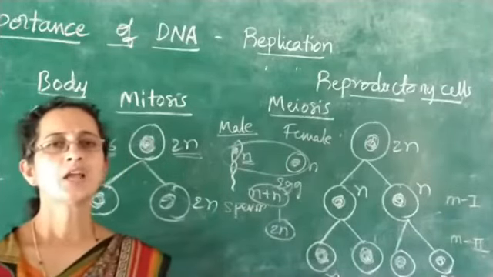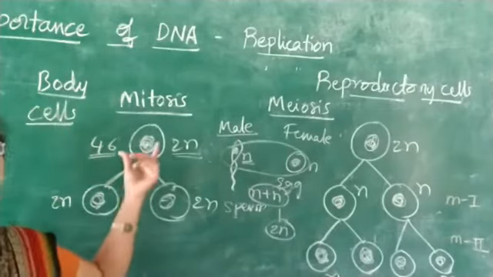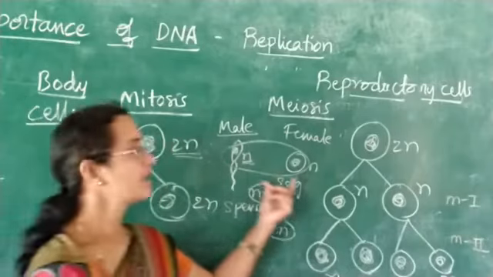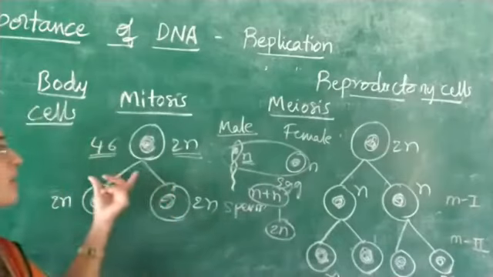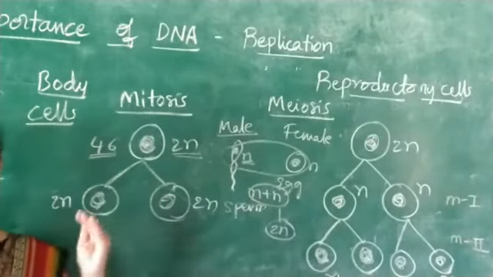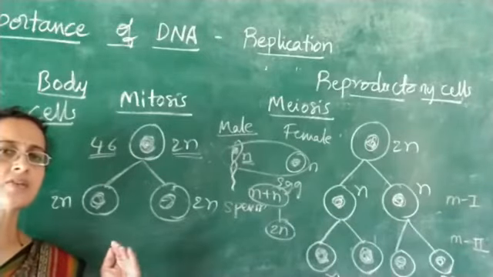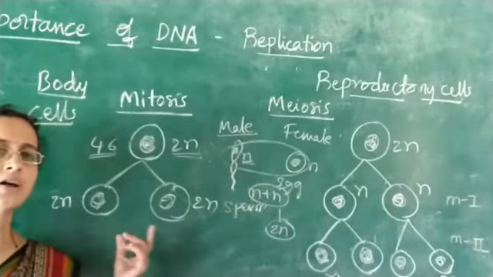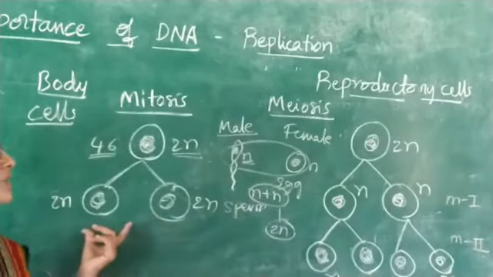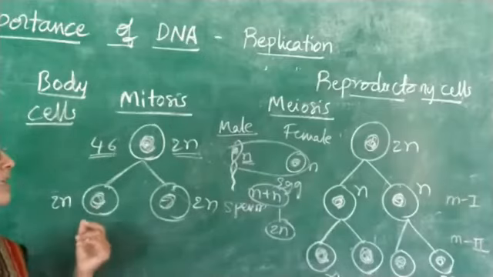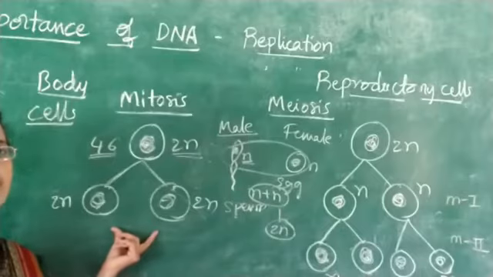There are two types of cell divisions, namely somatic cell division, which is called mitosis, and reproductive cell division, called meiosis. See, somatic cells are body cells. In an organism, apart from the reproductive structures, all the other parts have cells that show one type of cell division, that is called mitosis. Here one cell divides into two daughter cells.